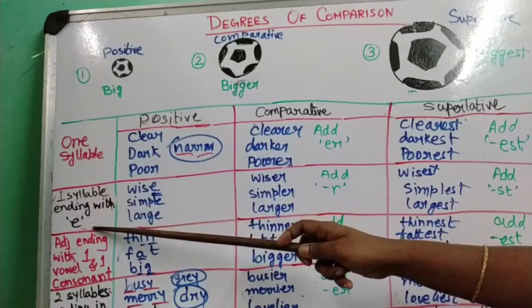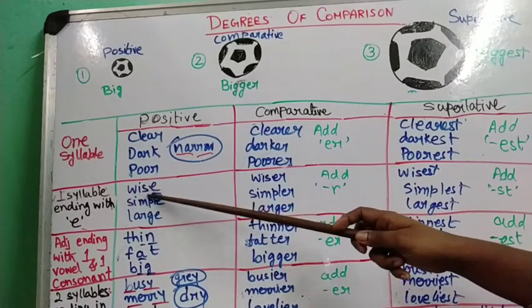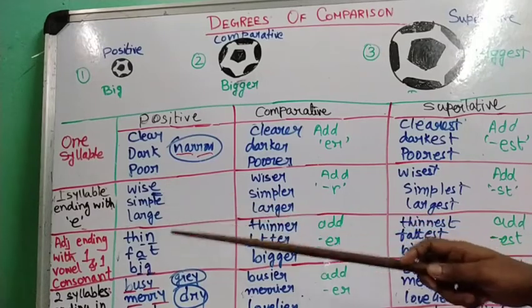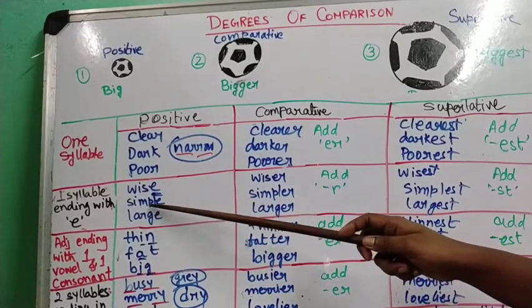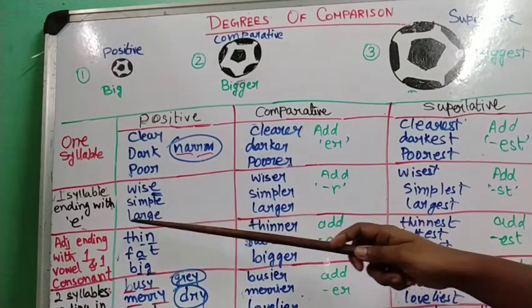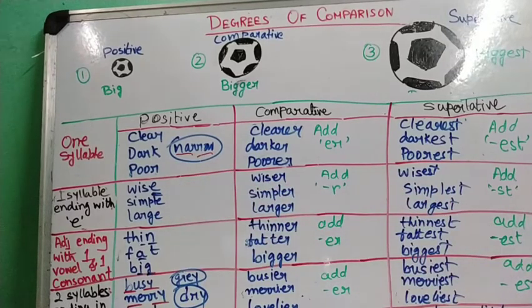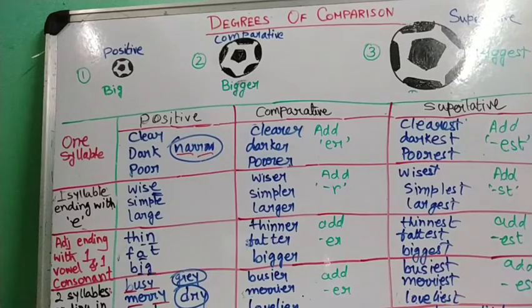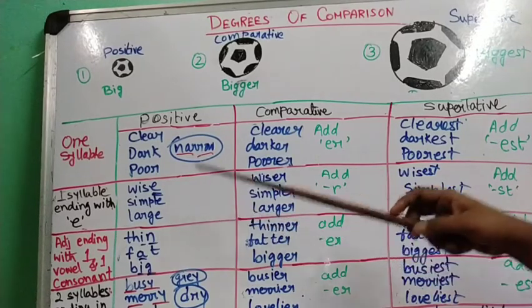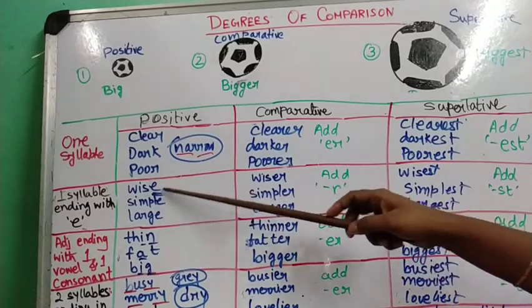Now we will check the second part, that is one syllable words, monosyllabic words ending with e, like wise, simple, large. These are all monosyllabic words, that is, these have only one syllable, but they are ending in e.